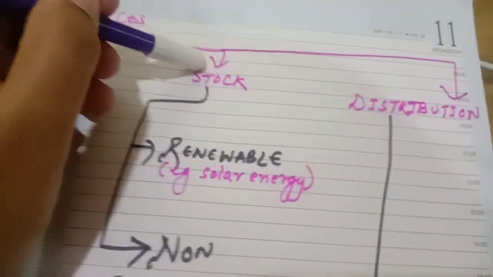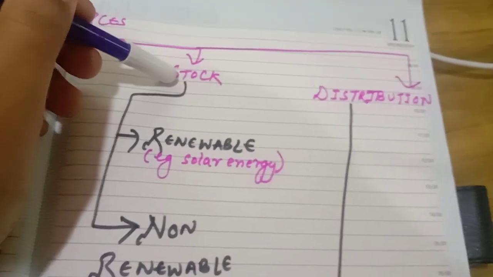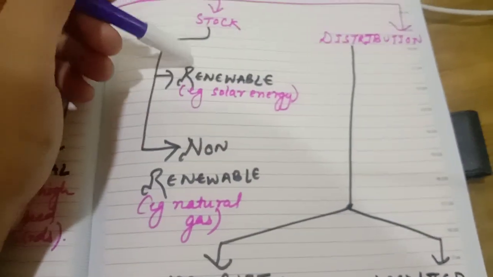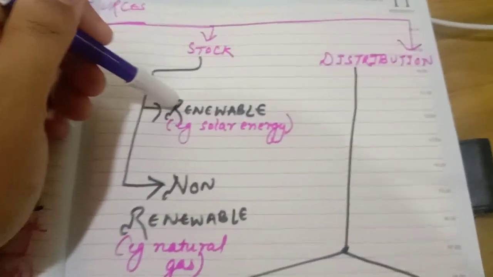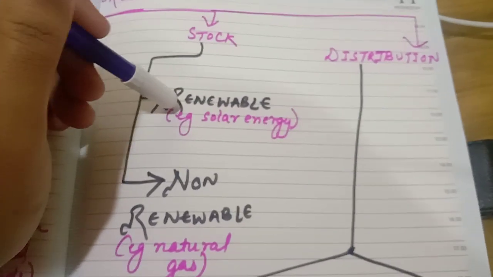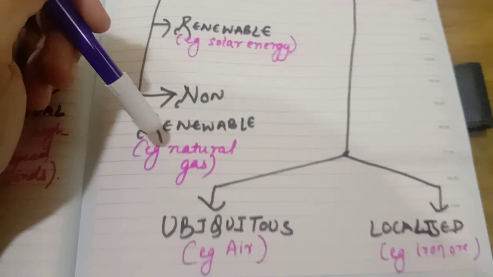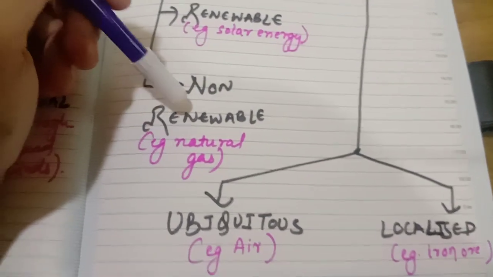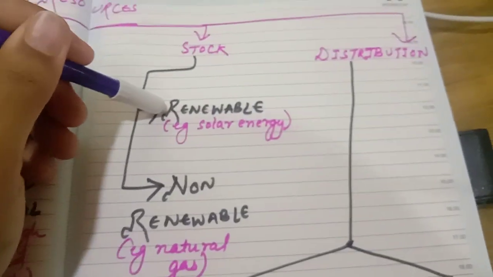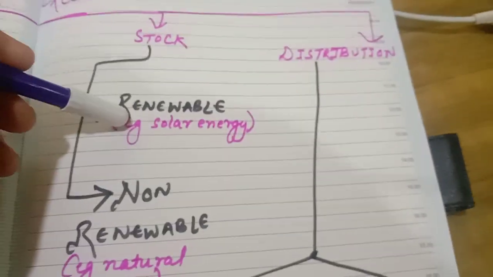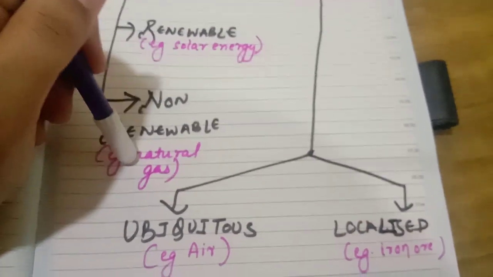Now on the basis of stock, how much stock is present in the nature? Natural resources are classified into renewable and non-renewable. Renewable is unlimited in stock, they get replenished very quickly. A non-renewable is limited in stock, they take many years to replenish. These are not affected by human activities, these are affected by human activities. Example solar energy, example natural gas.